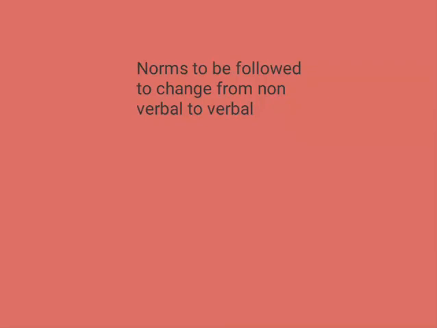Whenever we transform information from non-verbal to verbal, we are supposed to follow some norms. Now let us see the norms to be followed while changing from non-verbal to verbal.